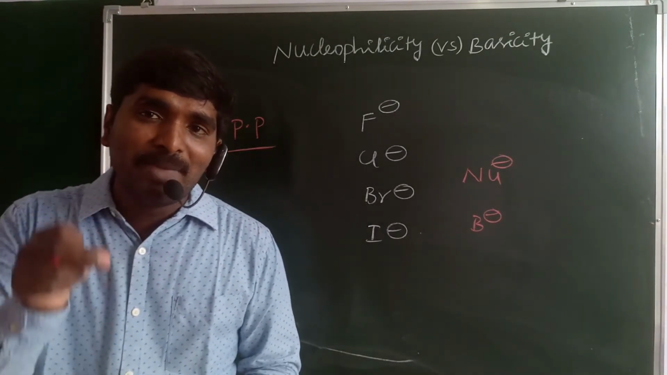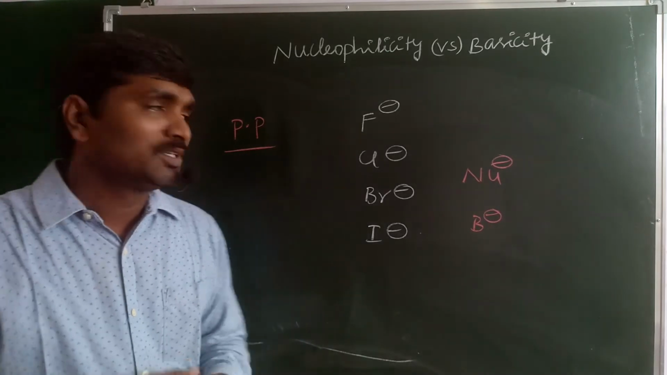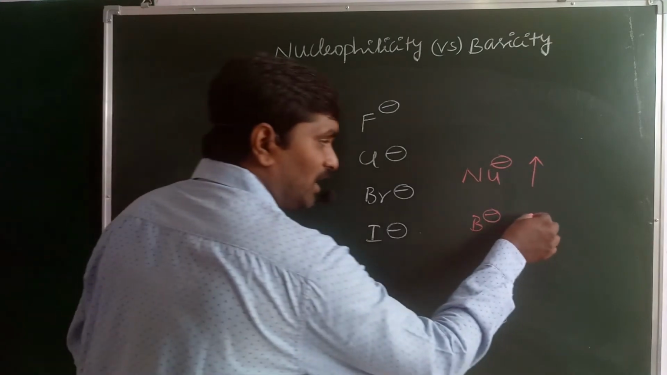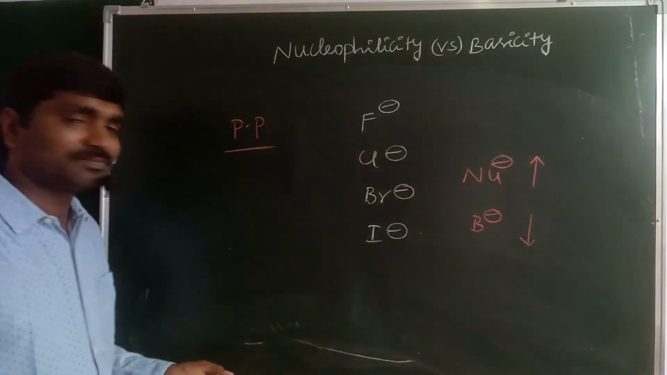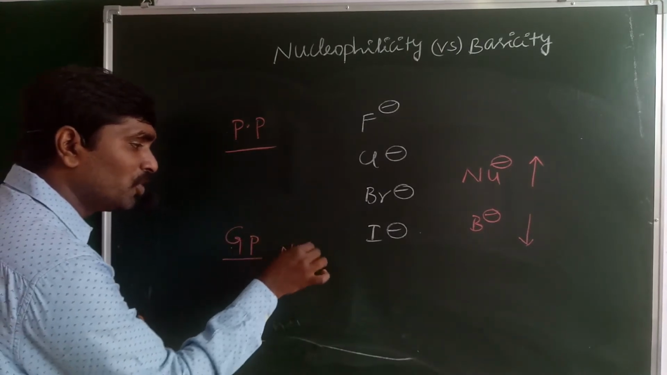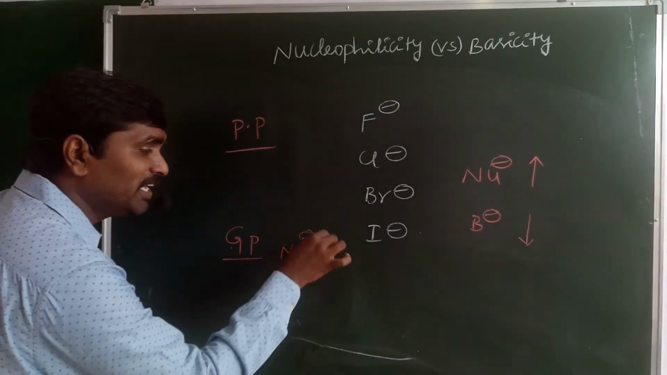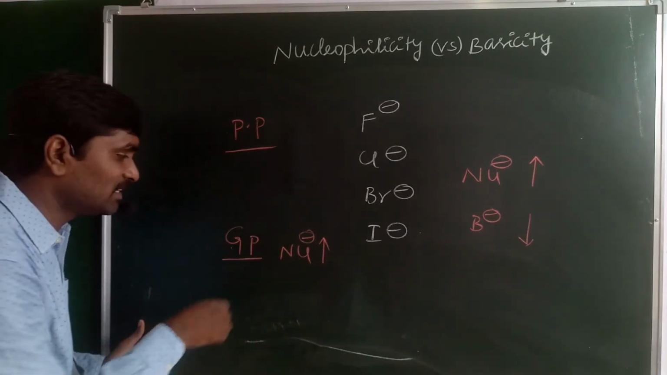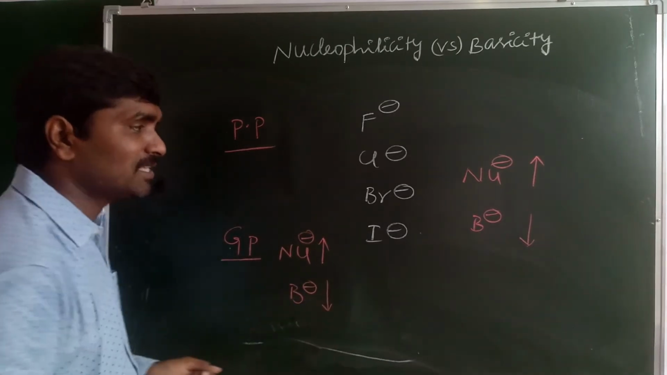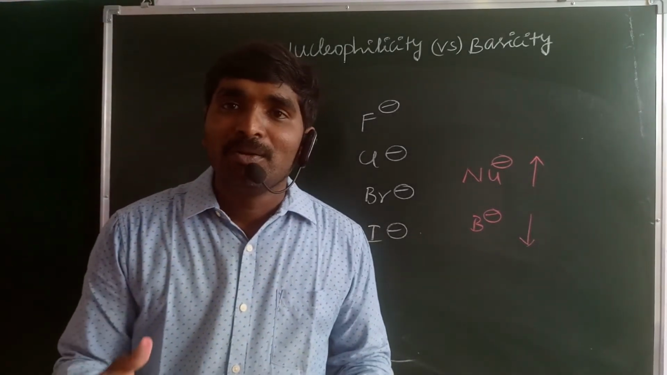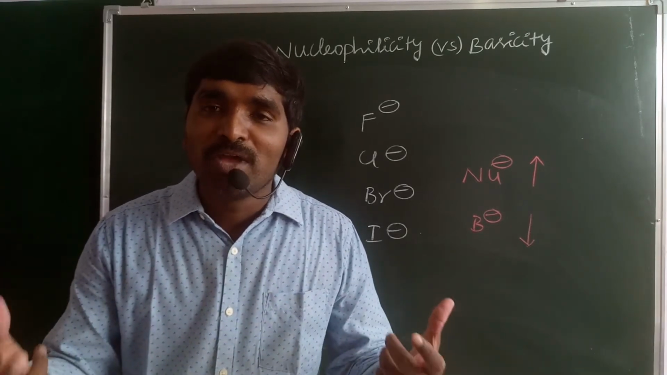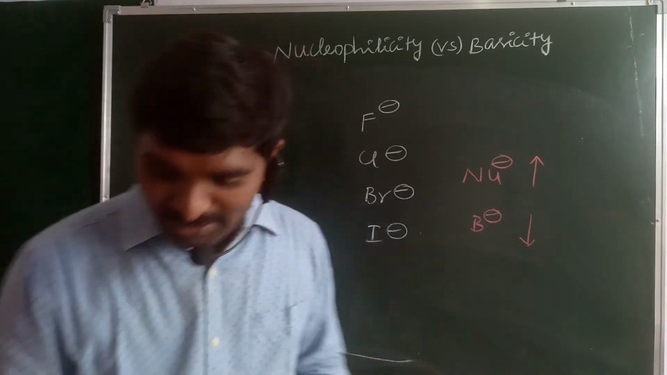Nucleophilicity increases down the group. Basicity decreases down the group. What happens, guys? In a group, nucleophilicity increases down the group, and the basic nature decreases. Why? Because of hydrogen bonding. Why? Because we are using a polar protic solvent.